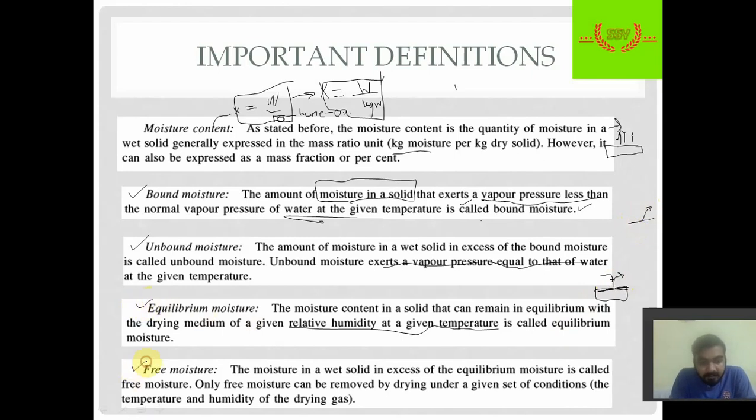Next is the free moisture. It is the moisture in a wet solid in excess of the equilibrium moisture. We can relate this to bound moisture and equilibrium moisture, and this to unbound moisture and free moisture. The free moisture is the only moisture that is unbound, which can be removed by drying under the given set of conditions. I hope you are clear with all five definitions. If you have any doubt, you can ask me or comment in the comment section of the video.